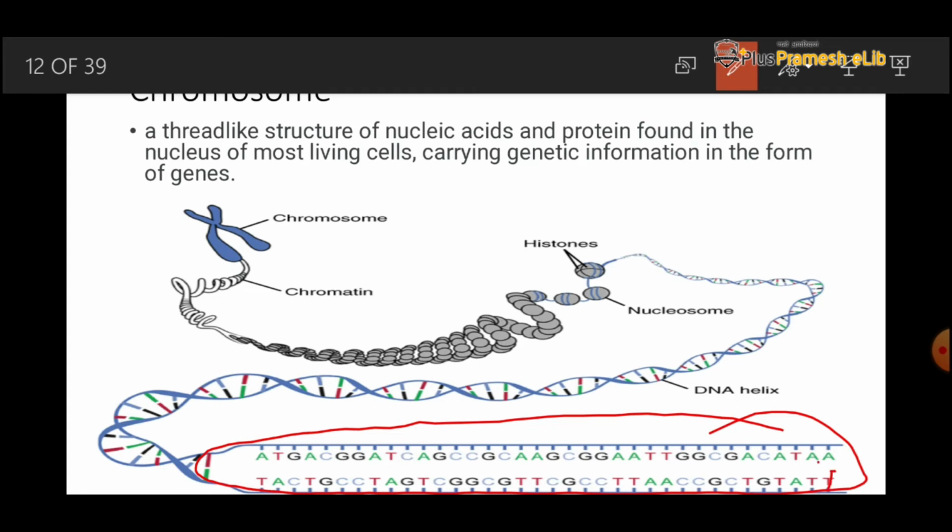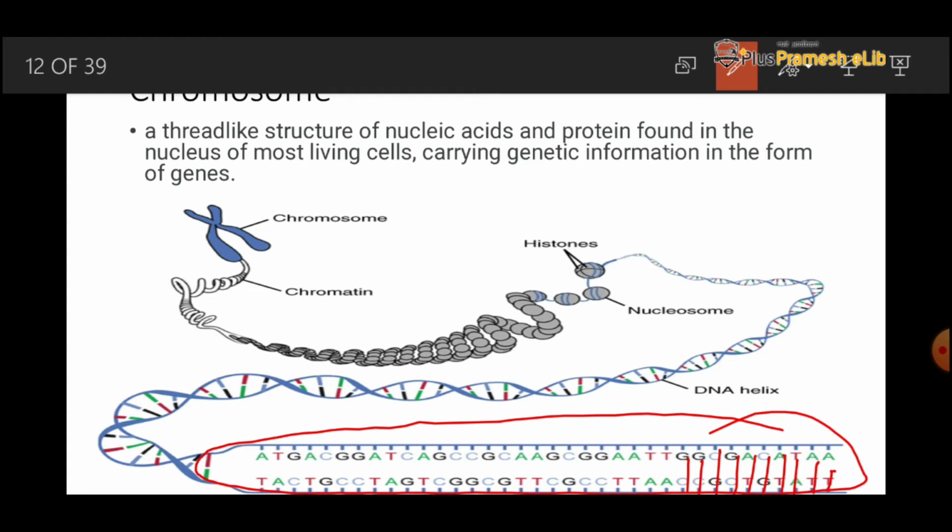Adenine combined with thymine, adenine combined with thymine, thymine combined with adenine, cytosine, guanine, adenine, thymine, cytosine, guanine, cytosine, cytosine, guanine. You can easily see that the nitrogenous bases are complementary to each other, means that they combine with the specific nitrogenous base.